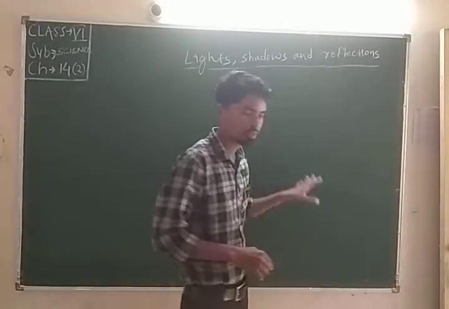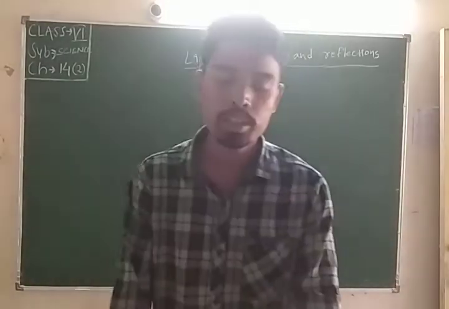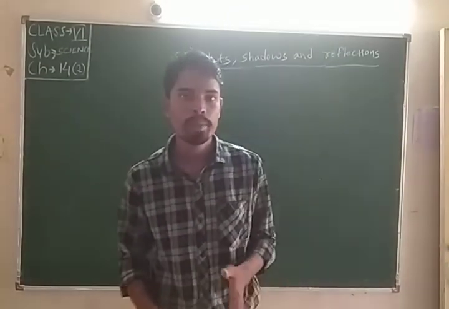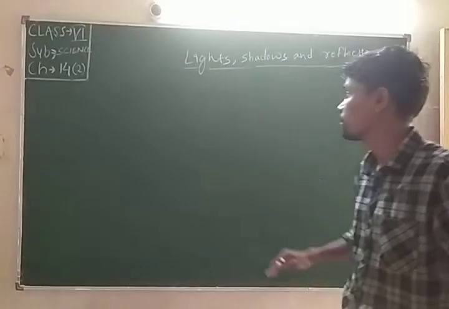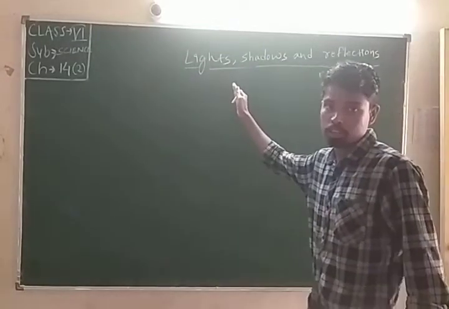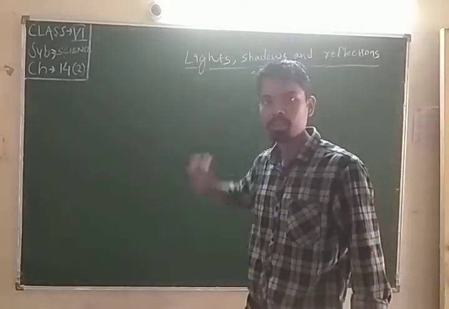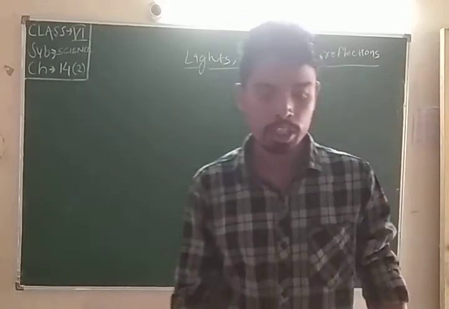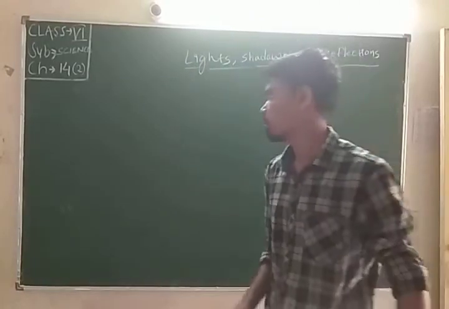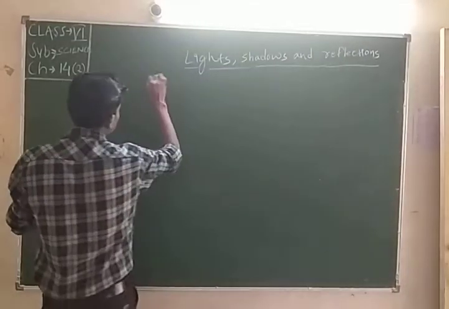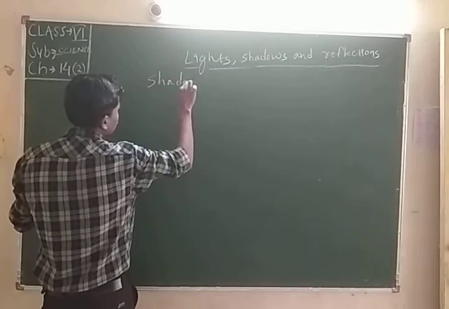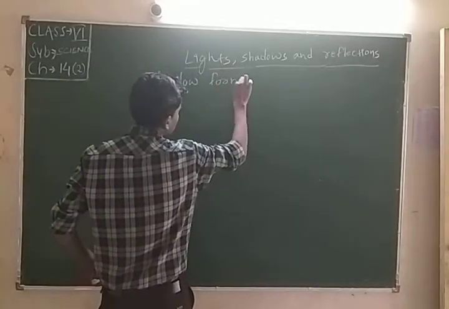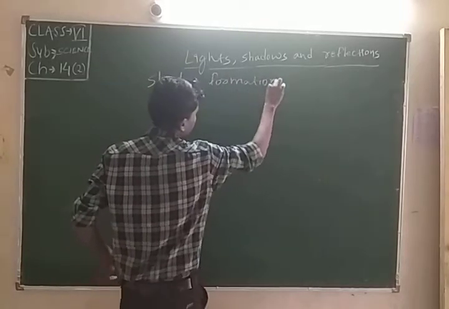So students, in the previous video we have learned many types of sources of light, natural sources of light and artificial sources of light. Now, some shadow formation in nature.